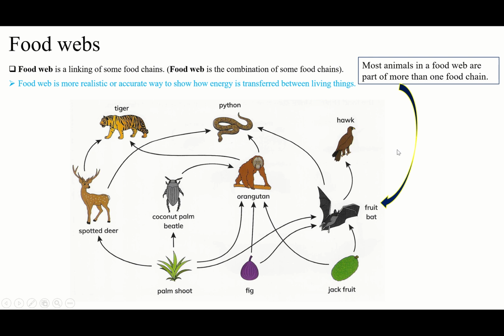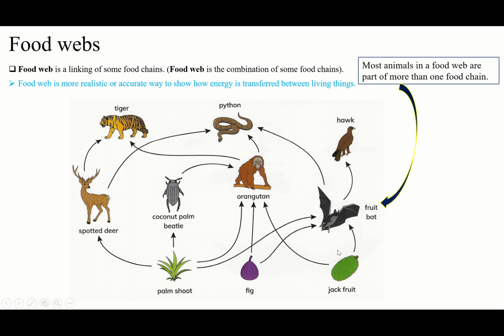So that's why we can say a food web is a food chain but more complex. Food web is the combination of food chains. Linking some food chains, combining some food chains, will be a food web. And a food web is a more realistic and accurate way to show how energy is transferred between living things. Why is it more realistic? Why is it more accurate? Because in a food chain, we just know about jackfruit to fruit bat then to the hog.